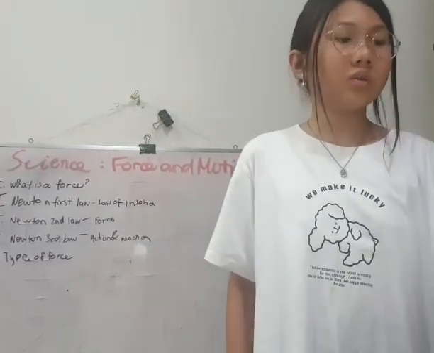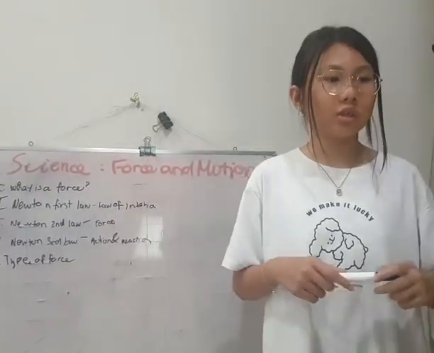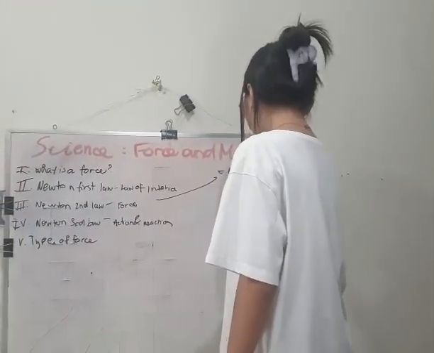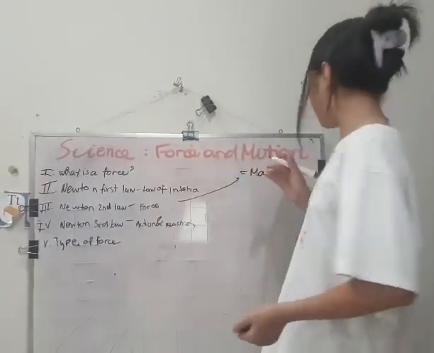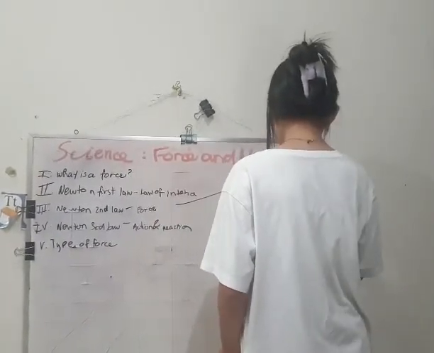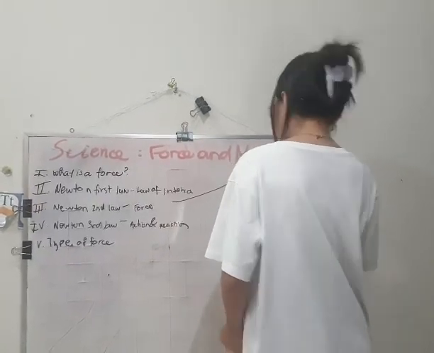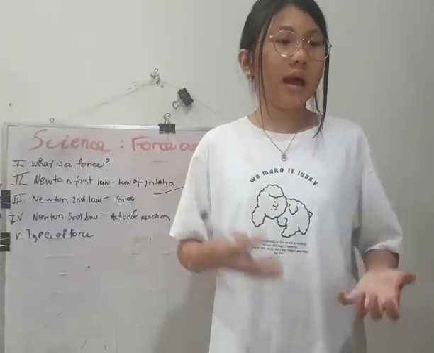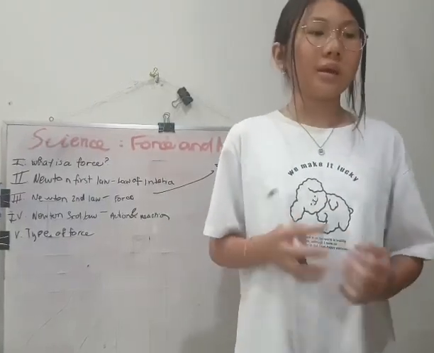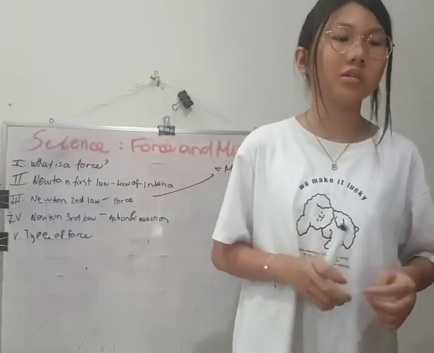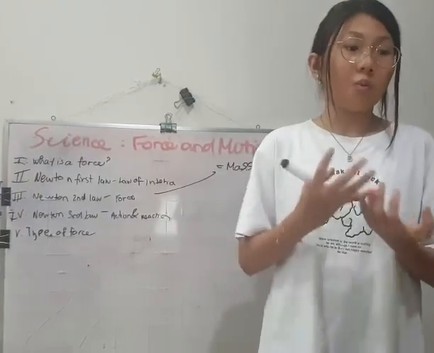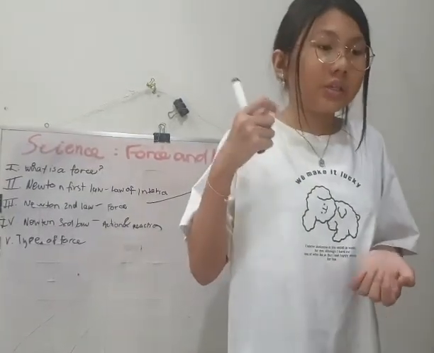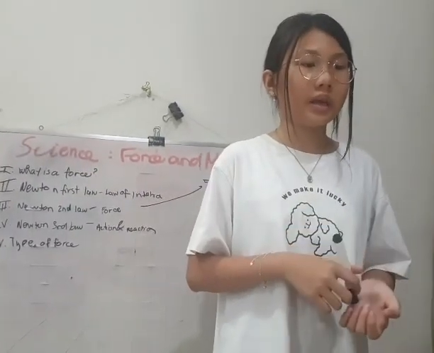Third, Newton's second law, the force. So the force here will equal the mass multiplied by the acceleration. That's the example: force, mass, and acceleration. So F equals ma. The key idea is the bigger the mass, the more force you need to move it. Example, it is easier to move an empty car than a full one.